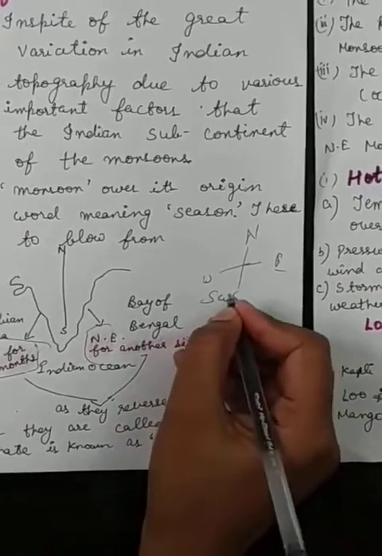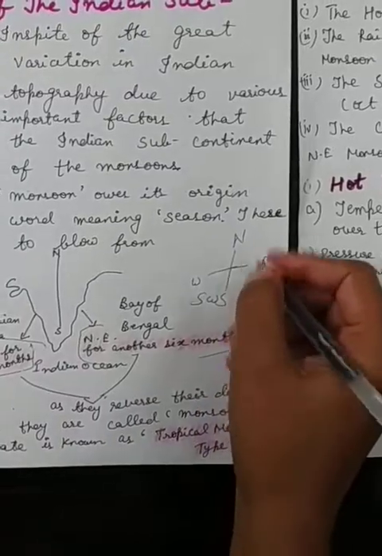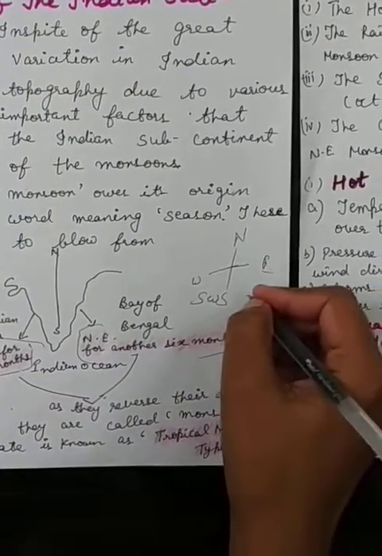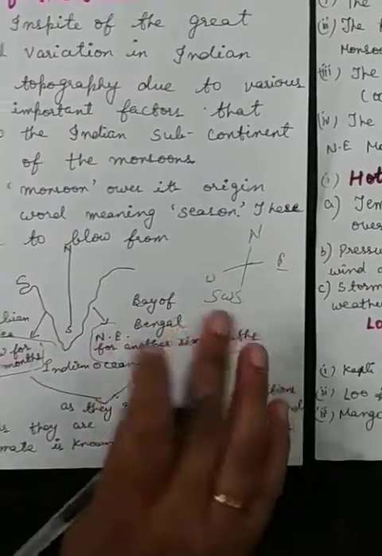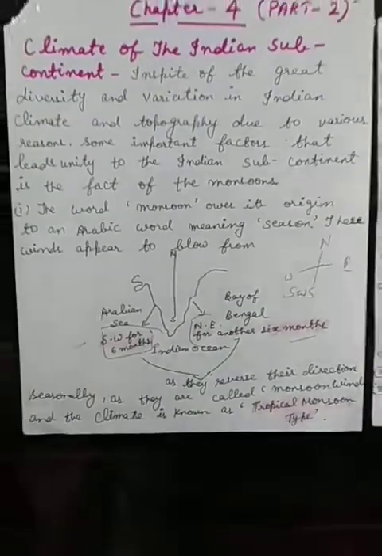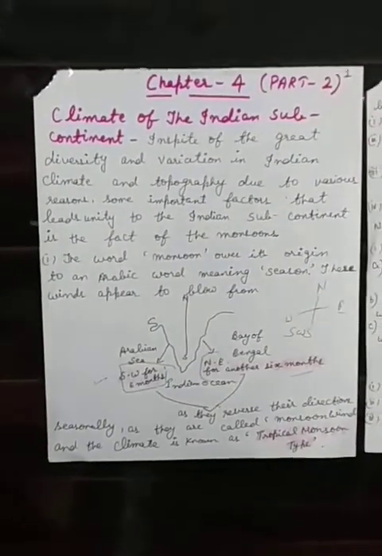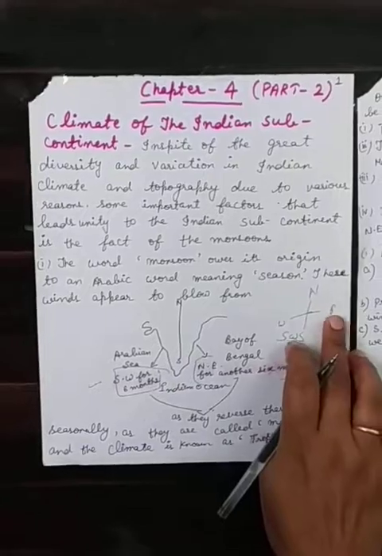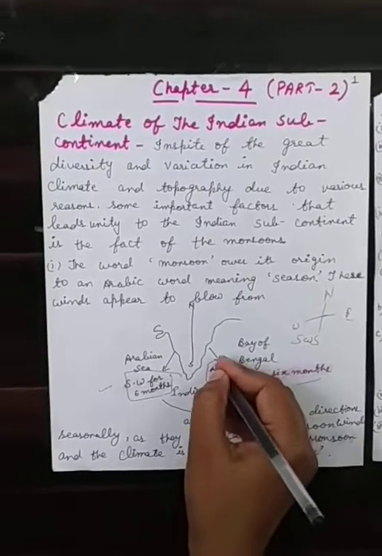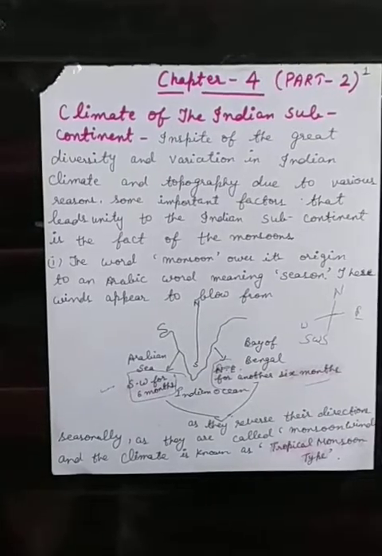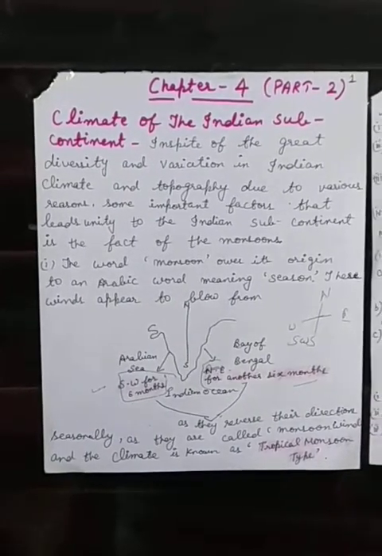So we are talking about southwest over here, and from the direction northeast, northeast monsoon winds. Their main feature is the variation of direction, which determines the climate of the Indian subcontinent.